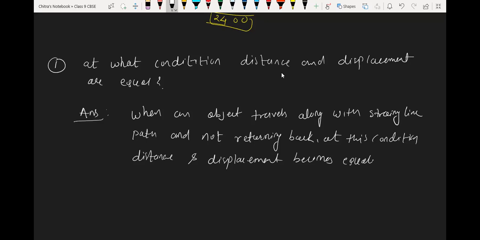Understood, beta? Very important, no? Understood?